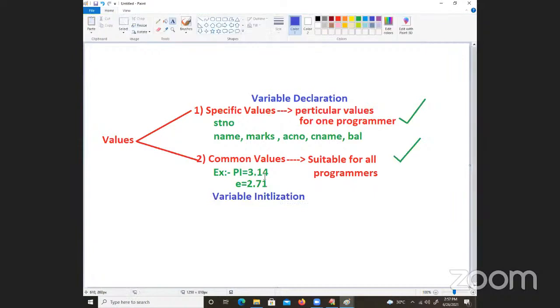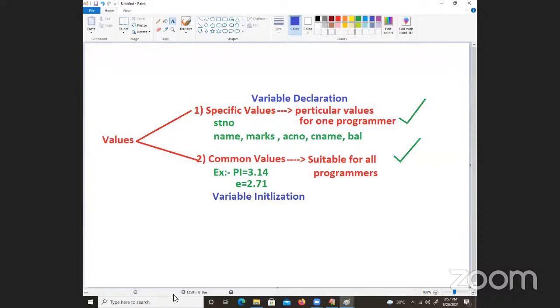If you go against both of them, it is going to be a wrong practice in the software industry. So specific values are particular values, go for variable declaration, because these specific values we read from the keyboard, and the common values will remain the same for all the people.